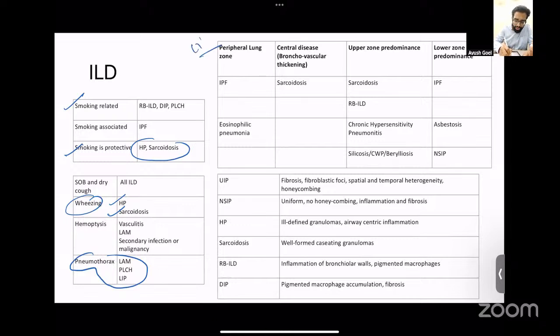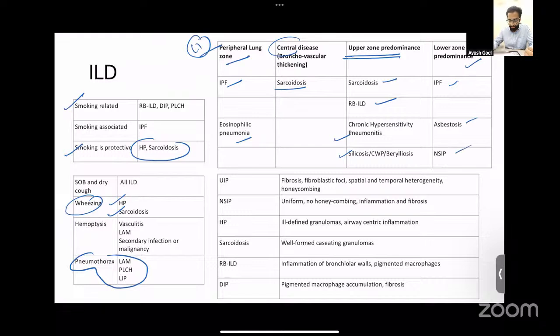When we talk on the basis of CT features, then depending on the pattern of involvement, whether it is peripheral, central, upper, or lower zone predominant, in the peripheral lung zone, you can have IPF and eosinophilic pneumonia. Centrally, involvement is sarcoidosis. Upper zone involvement is sarcoidosis, RB-ILD, chronic hypersensitivity pneumonitis, and pneumoconiosis like silicosis, coal worker pneumoconiosis, and berylliosis. And lower zone predominant would be IPF, asbestosis, and NSIP. And these are the histopathological features of the different ILDs that you can have. Just read this once, may or may not be asked.